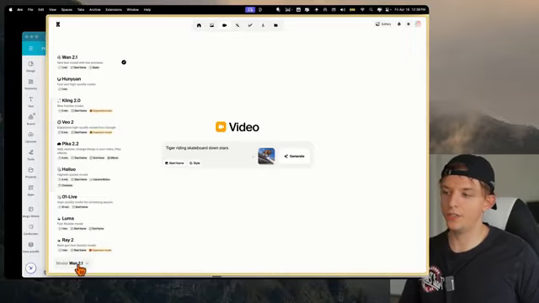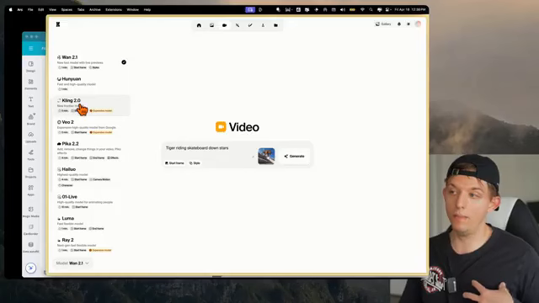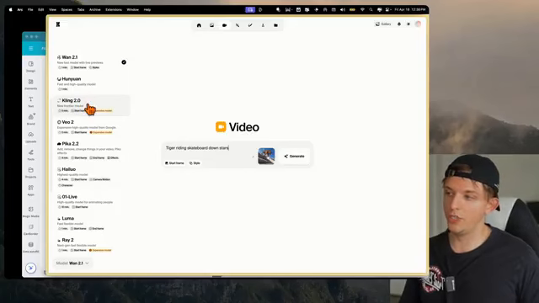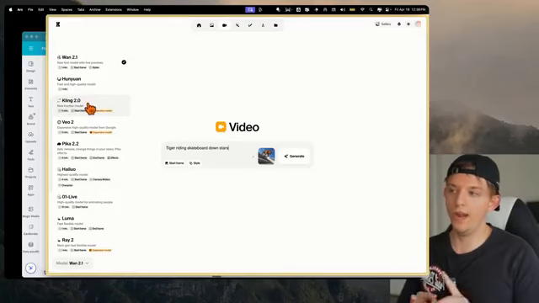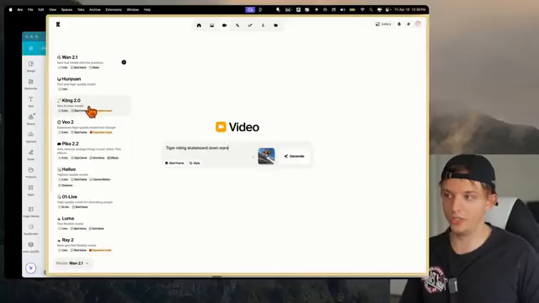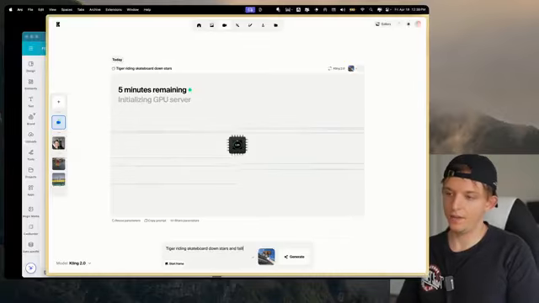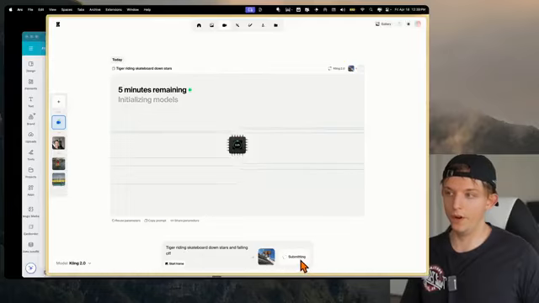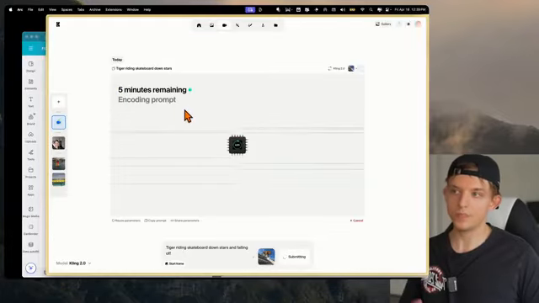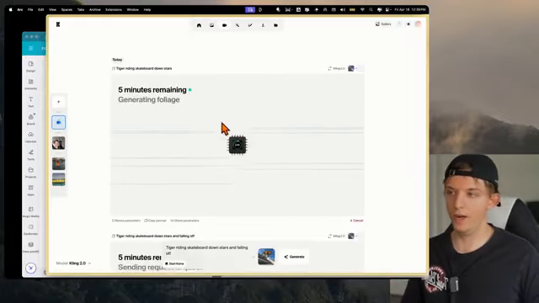And so here we can actually select a model. And you can see here, Kling 2.0 is the best model right now, in my opinion, based on what I've seen. Kling 2.0, and then also Runway Gen 4, which I'll show you in just a second. Let's go ahead and use Kling 2.0, and we're going to hit generate. Downstairs and falling off. Let's do 2. So we'll have one of them. It's falling. But these, look at this. This says 5 minutes remaining. So these can take a little while.